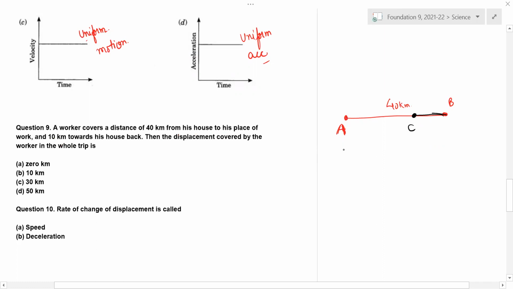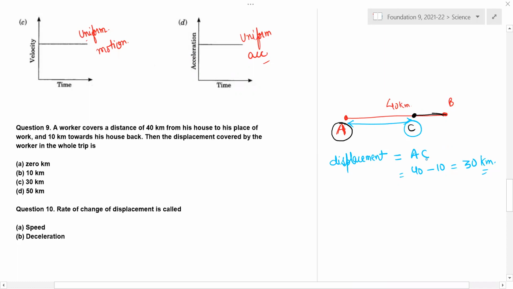So starting position is what? Can we say this is the starting point? Which is the final point? Can we say this is the final point? So displacement is what? Tell me, children. 40 minus 10, 30 kilometers. 40 minus 10, 30. This is called displacement. AC is how much? 30. Is it clear for you all, those who have made mistakes?